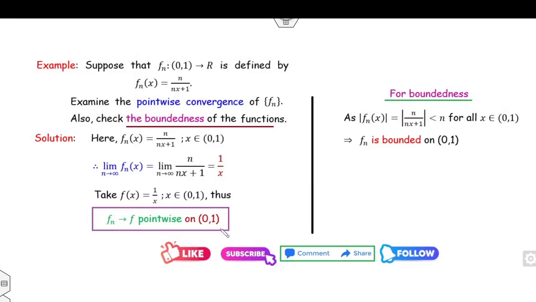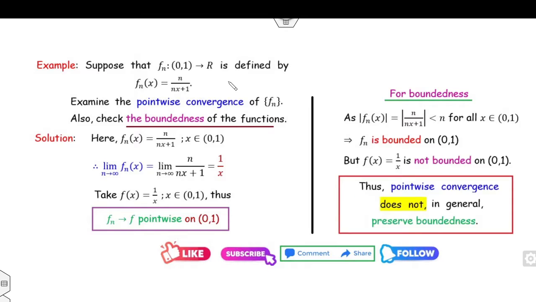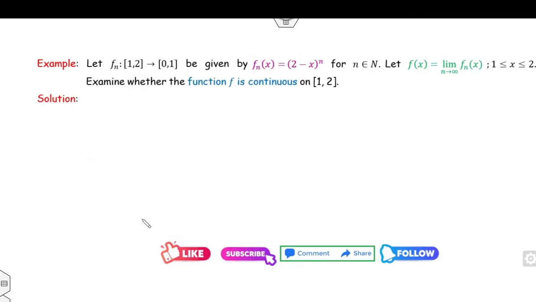Fine. But you can clearly see what my function f(x) is: 1 over x, x belongs to (0, 1), and clearly this function is not bounded. Fine, because it's an open interval, you can't find an upper bound in this case. But this is not bounded, hence pointwise convergence does not preserve boundedness. That means if fn is bounded, it doesn't imply that f is also bounded. Okay, look at this another question.